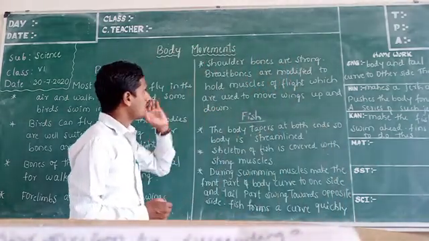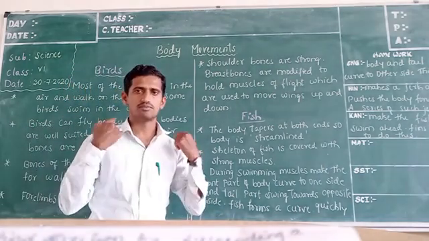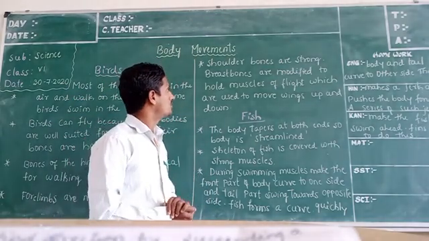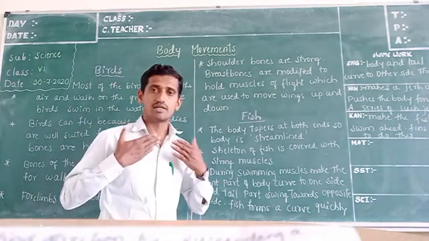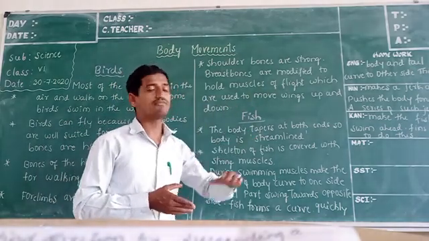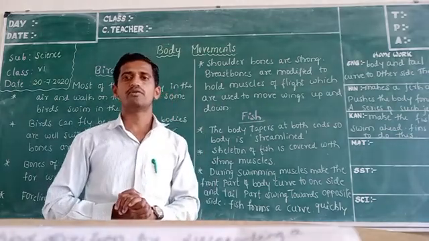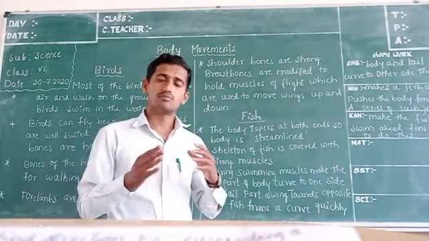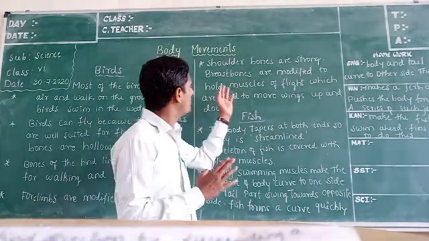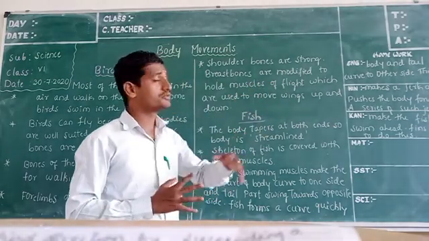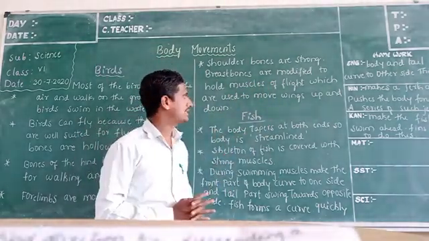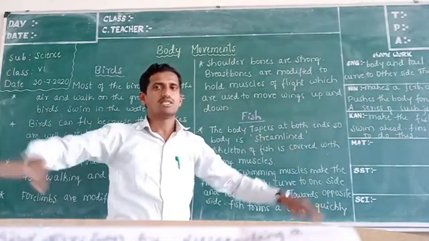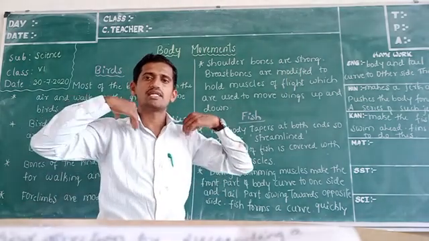Next one, shoulder bones. The shoulder bones of the birds are very strong. The breast bones are modified to hold the muscles of flight, means the muscles which help for flying. The muscles are present in the wings, attached to what we call the breast bones. Those breast bones are modified to hold the muscles of flight, which are used to move the wings up and down. During the movement you can see the up and down movements done by the wings. The wings are attached with the bones and muscles.